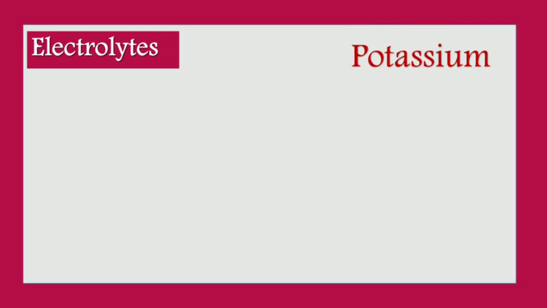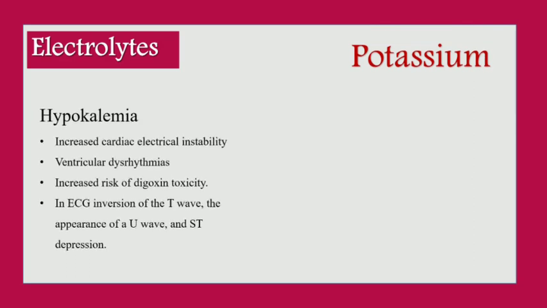Next are the electrolytes. So, the first one is potassium. In potassium, if the level is decreased, then it leads to hypokalemia. It causes increased cardiac electrical instability, ventricular dysrhythmias, increased risk of digoxin toxicity, and you can see ECG changes such as inversion of T wave, the appearance of U wave, and ST depression.